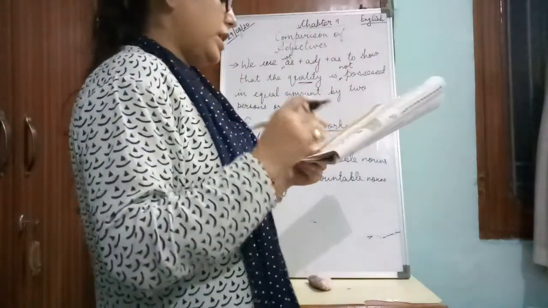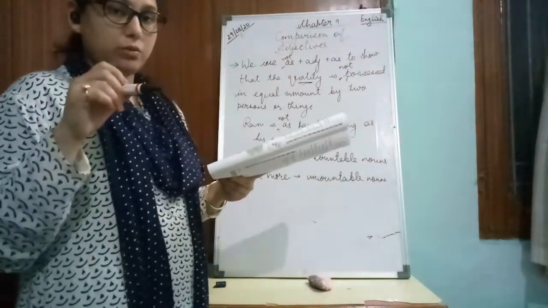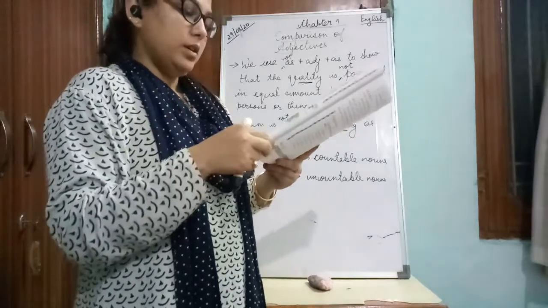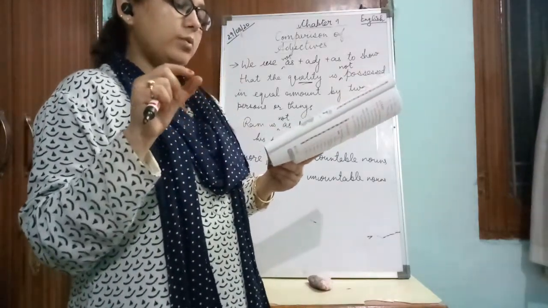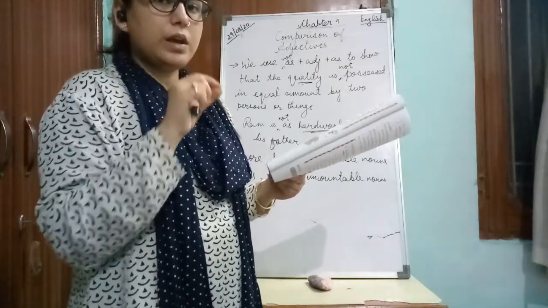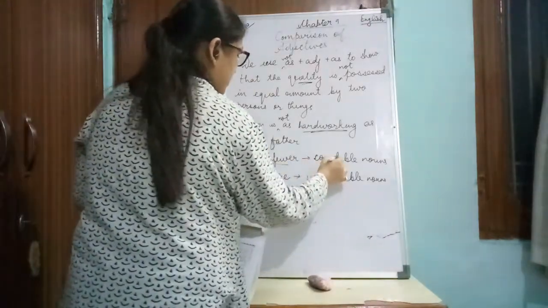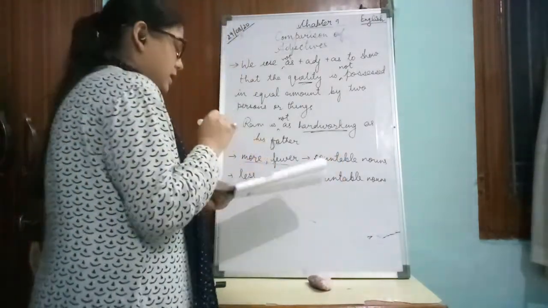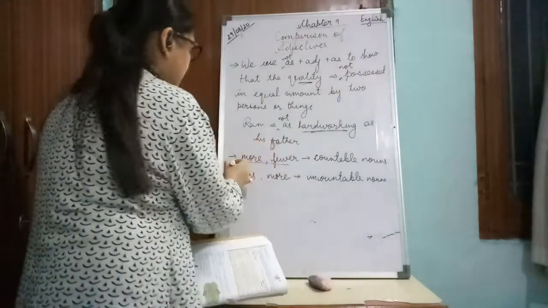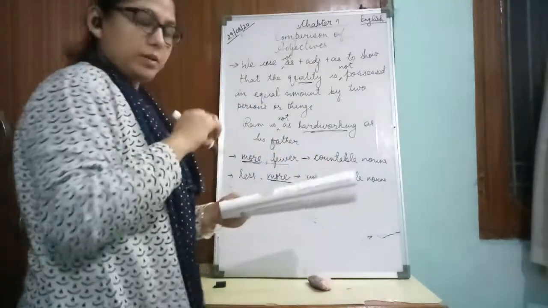So if we say Karthik has more friends than Karan, here friends are a countable noun, so we are using the adjective more. Jagrati has read fewer books than me. Now here books are a countable noun, so we have used the adjective fewer. That means more and fewer are used with countable nouns, and less and more again are used for uncountable nouns. From this we can understand that more can be used for both countable and uncountable nouns.